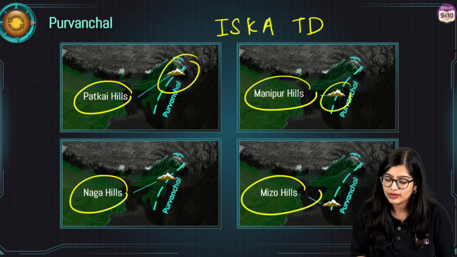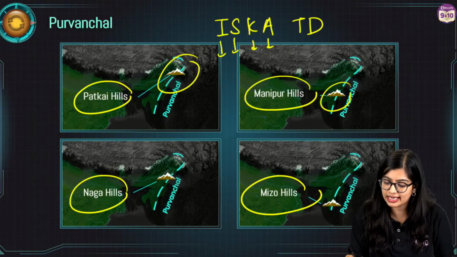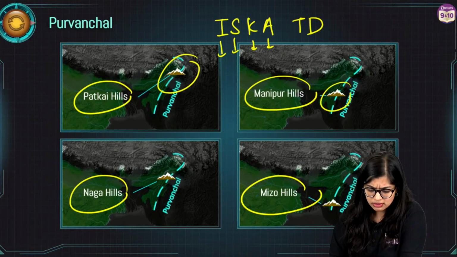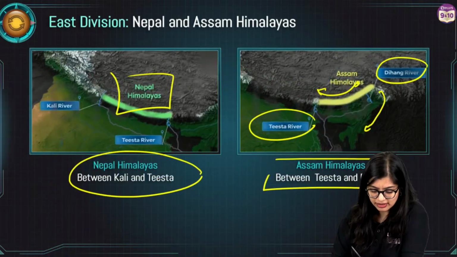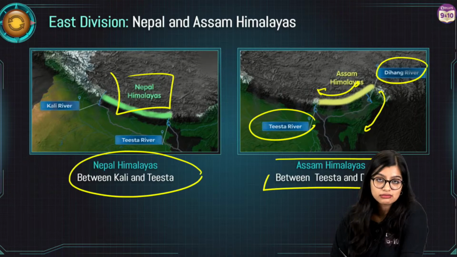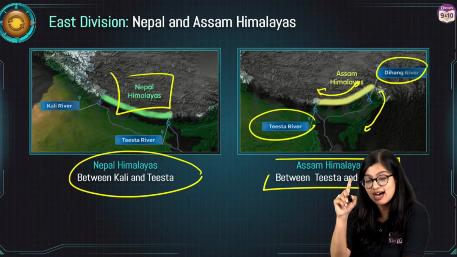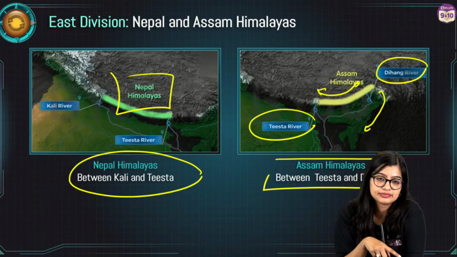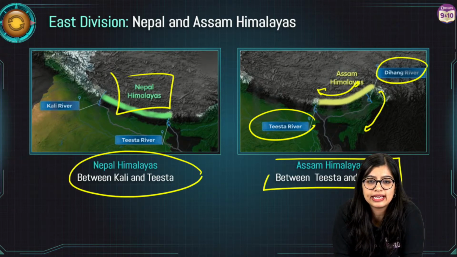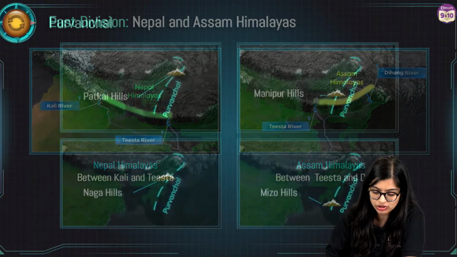So Indus, Sutlej, Kali, you have your Indus, Sutlej, Kali, then you have Teesta. Yes. In the Teesta, then you have your Dihang. Okay. Eastern hills or mountains, yes, you can say that they are Purvanchal, right?